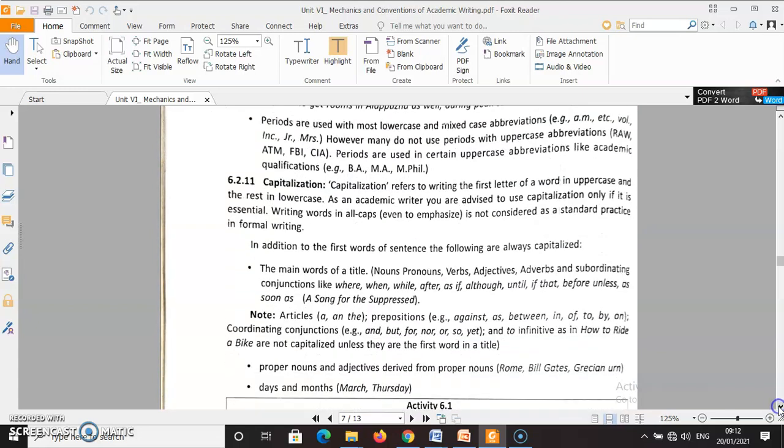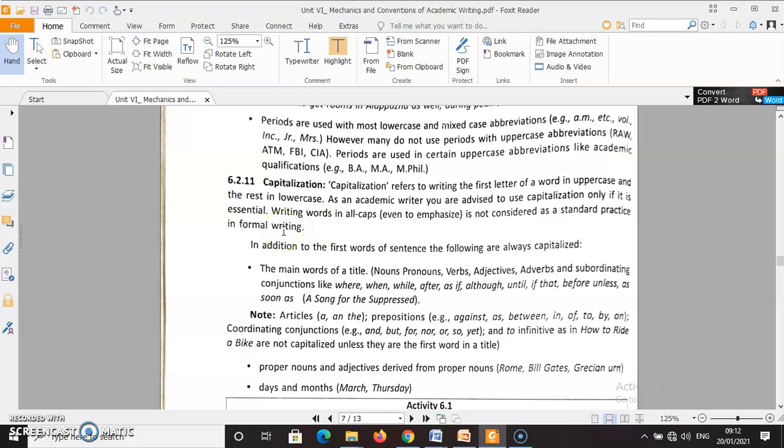Then capitalization. Capitalization means we have to capitalize the first letter of certain words. So capitalization refers to writing the first letter of a word in uppercase and the rest in lowercase. As an academic writer, you are advised to use capitalization only if it is essential. Okay, writing words in all caps, even to emphasize, is not considered a standard practice in formal writing.